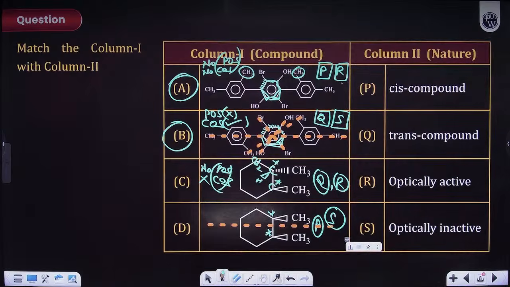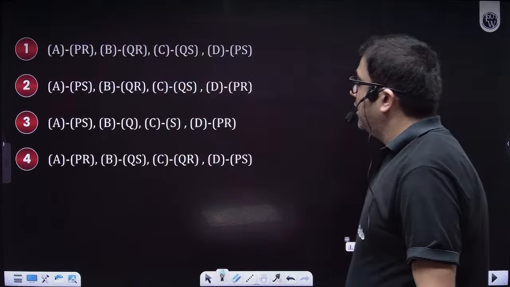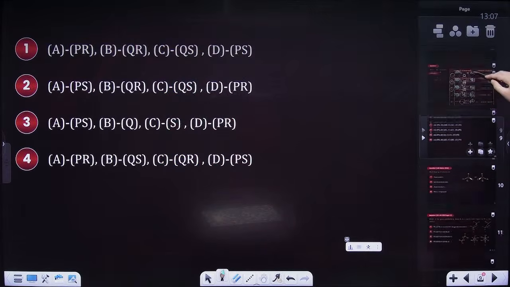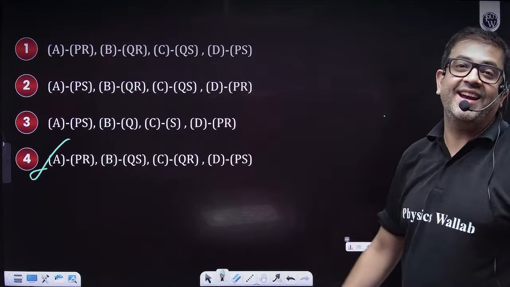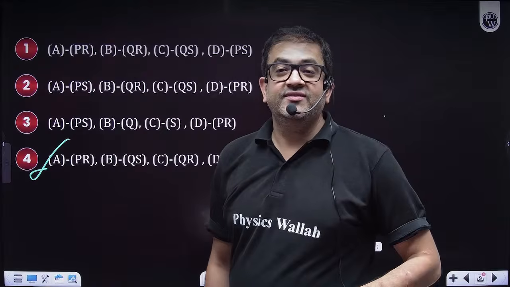A good question. And I guess if you have written all those options properly, then option 4 is definitely your right answer. Cool.